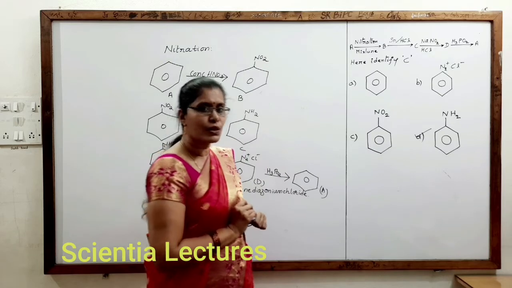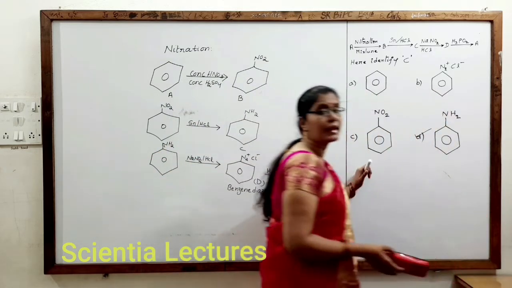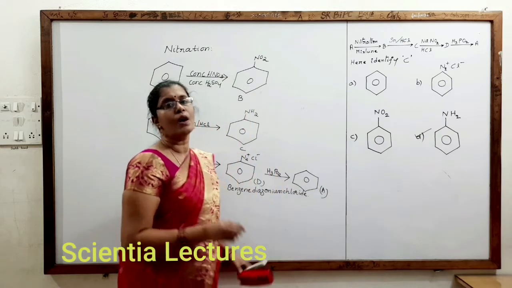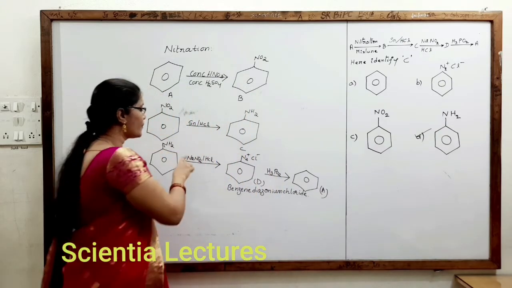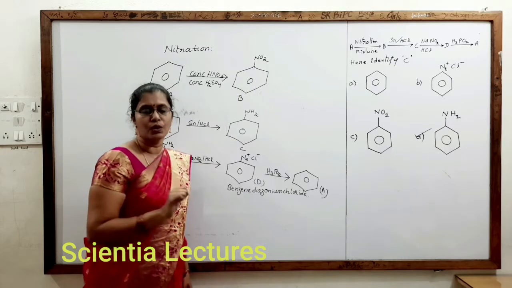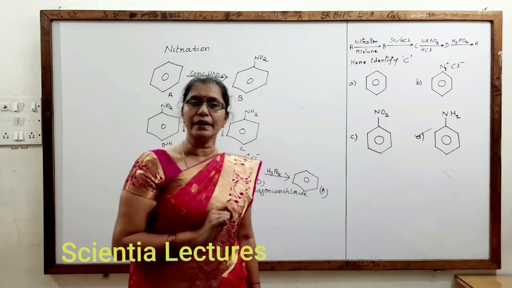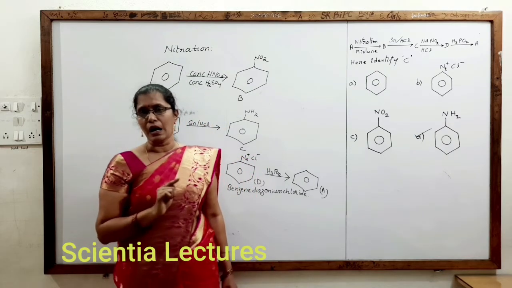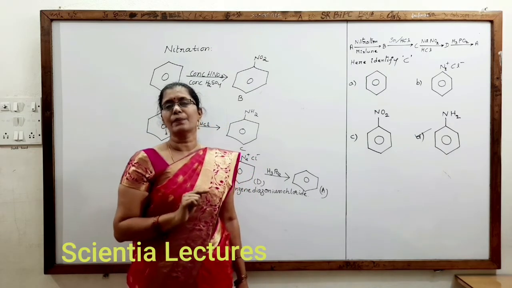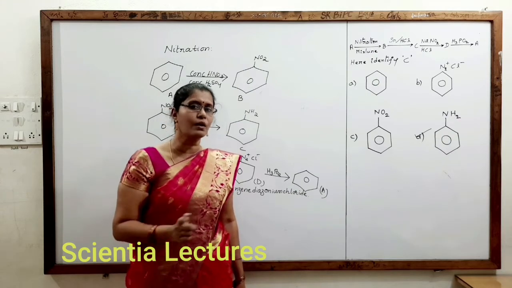Now the benzene diazonium chloride diazotization mechanism: how a normal alkyl halide gets converted into alcohol in the presence of NaNO2 by HCl, or they can give HNO2. Those reactions are very important among organic compounds containing nitrogen. Remember, alkyl halide in the presence of NaNO2 by HCl or HNO2 gives alcohol.